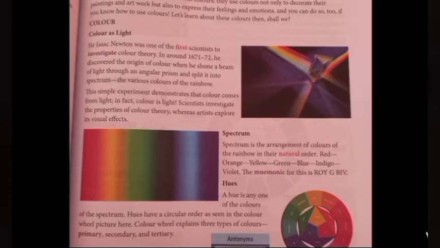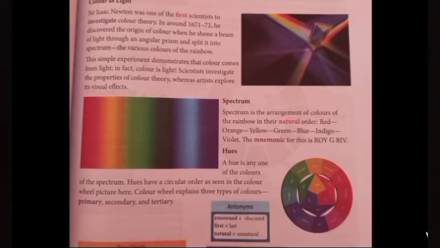So it is split into a spectrum. Spectrum means nothing but the arrangement of colors in natural order, like a rainbow. So when we shine light on a glass prism, it is reflected in so many colors. So he found that colors come from light, and color is light.